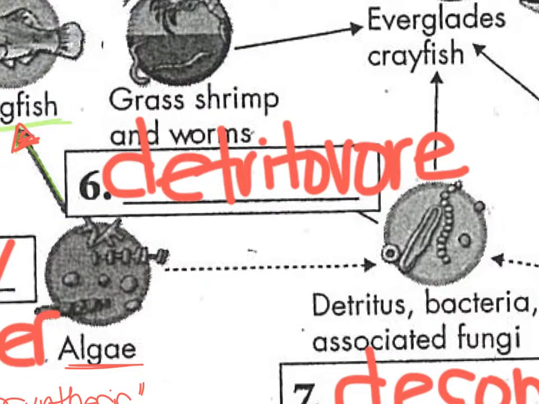So the way to know that number 6, which is going to be your grass shrimp and your worms, are detritivores, is if we follow the arrow for what they eat. The grass shrimp and worms are going to eat things such as detritus and bacteria.